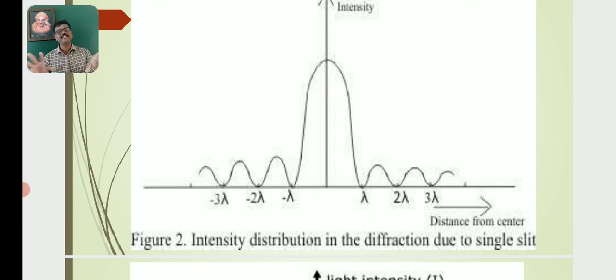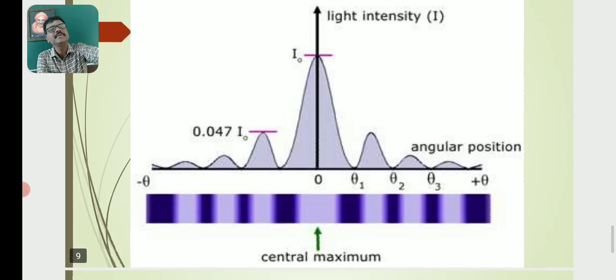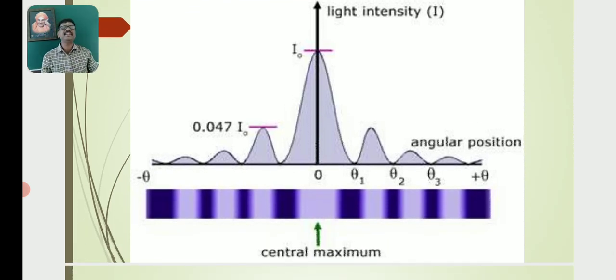So the graph indicates the variation of intensity and width of the fringes in the diffraction pattern. This diagram also indicates the variation of intensity of light with respect to angular position.